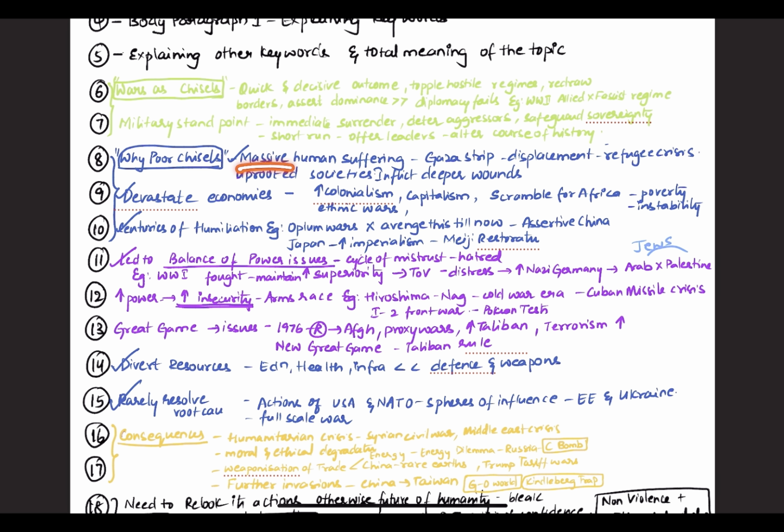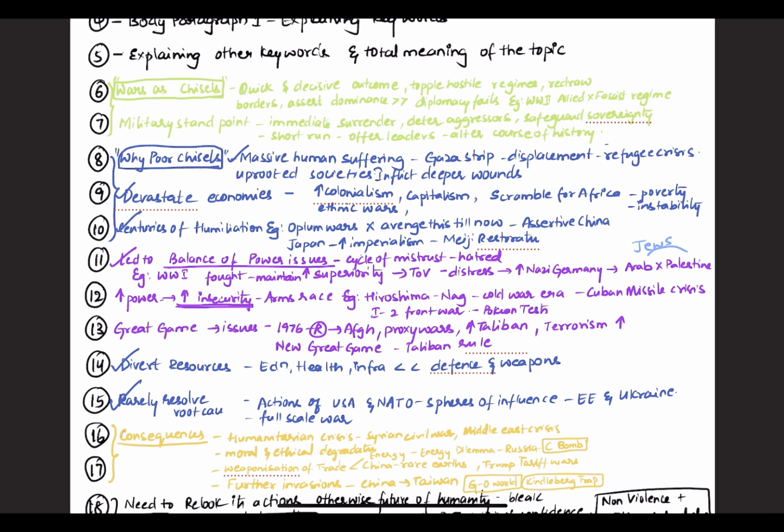First thing, massive human suffering. For example, if you see the Gaza Strip, there is displacement, a refugee crisis, and whole societies uprooted, inflicting deeper wounds. You can see that it devastates economies because wars have been fought and that led to an increase in colonialism, capitalism, and even the scramble for Africa. Now, the scramble for Africa and the artificial borders that were drawn have led to poverty, instability, and even ethnic wars in the region.